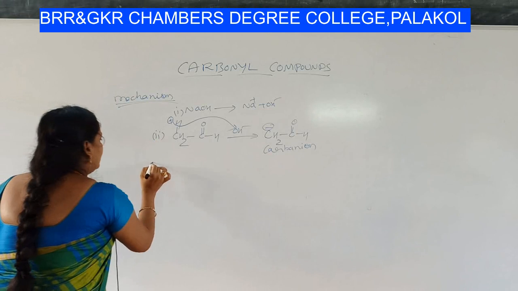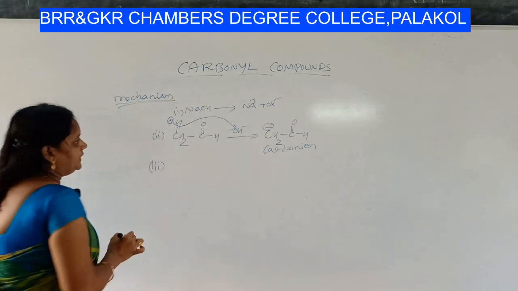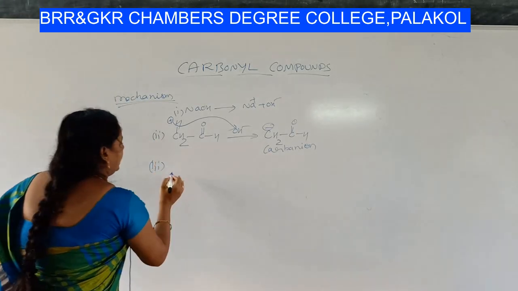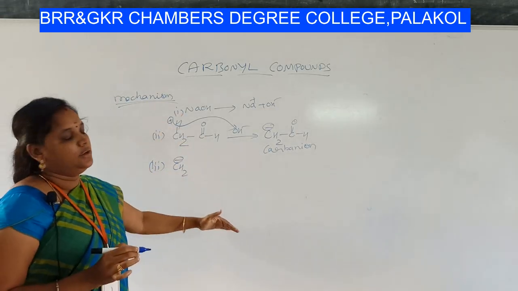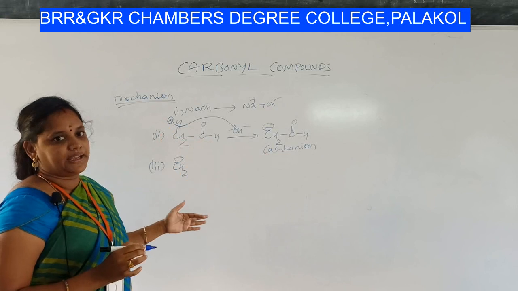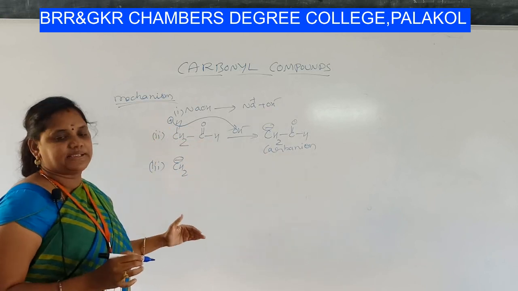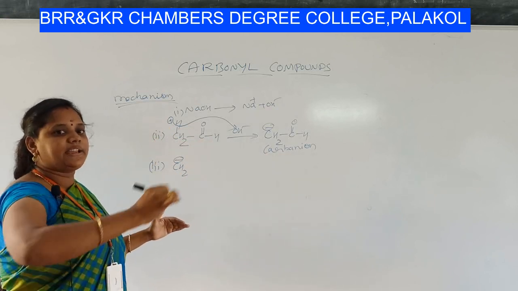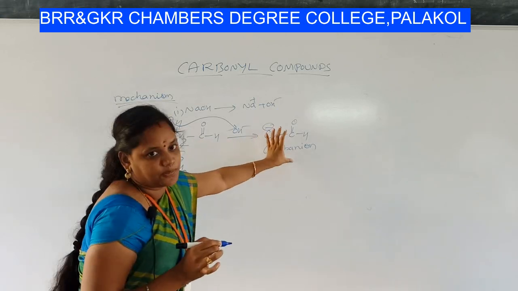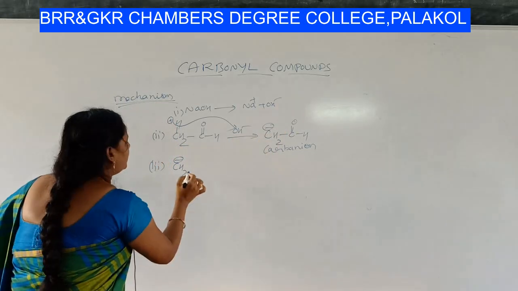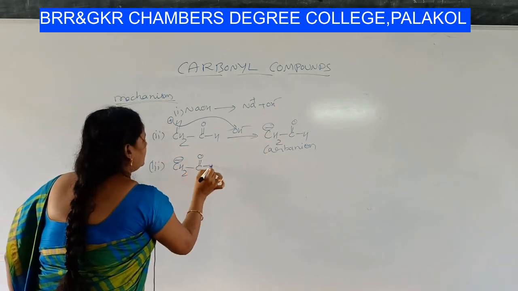Sorry, second step. Third step. In third step, what happens? Write the product to understand clearly, students, so that you can do the mechanism at once. If you understand clearly for one example, for other examples we can do it in a series, right? So I am writing clearly. Again, I am taking this product here. Carbanion, CH2 minus C double bond OH.